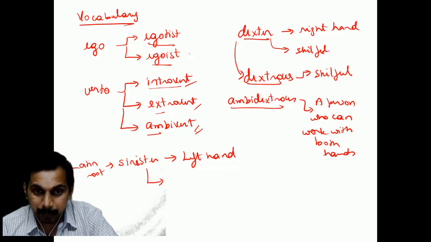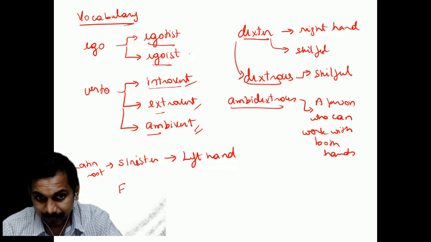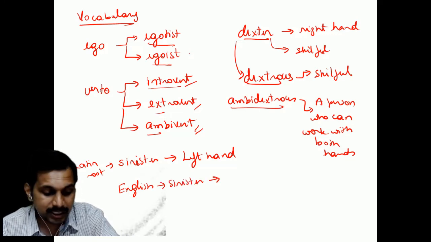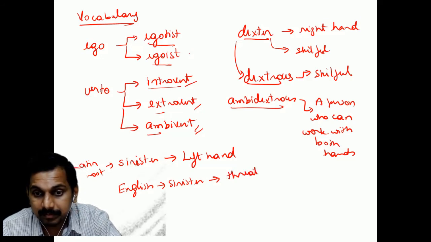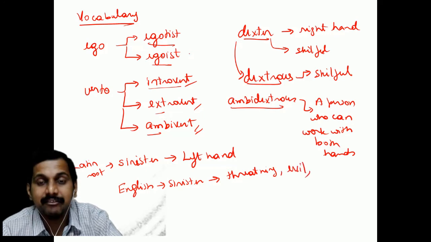Now in English, what does sinister mean? Sinister means threatening, evil, because we say left hand is evil, you know.